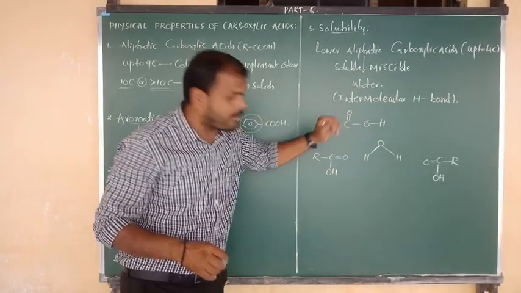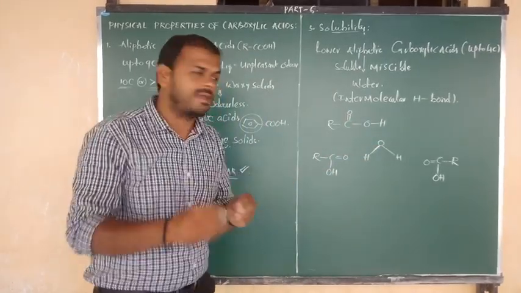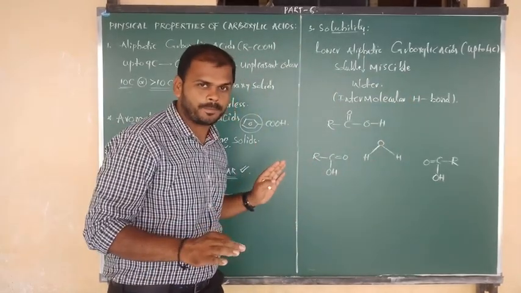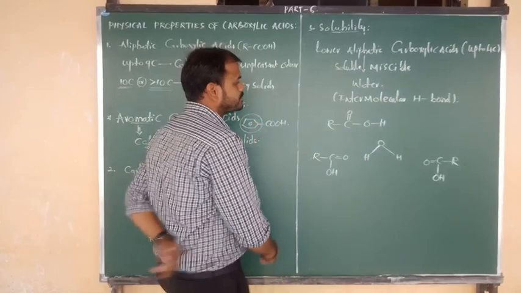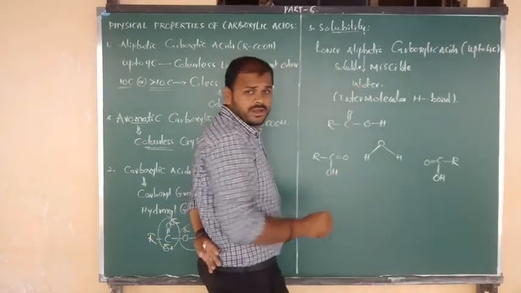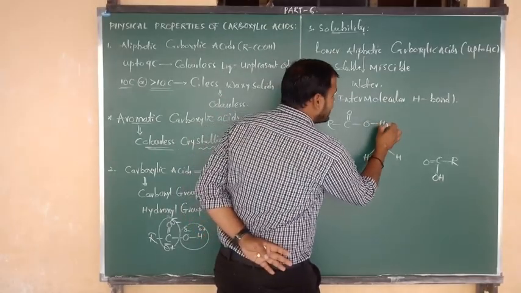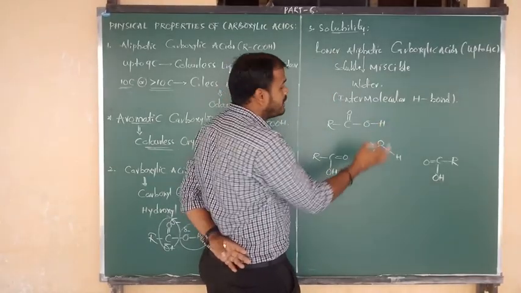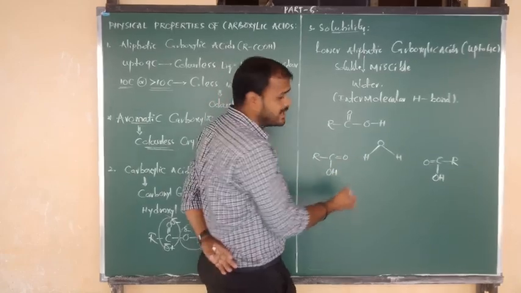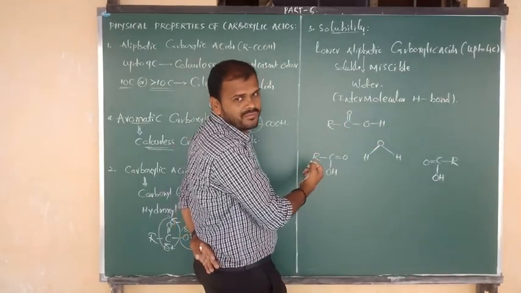So how are these carboxylic acids going to make intermolecular hydrogen bonds? That I am going to show you now. Okay, listen carefully. You know very well, here oxygen is connected to a hydrogen atom. Hydrogen contains a little bit positive nature and oxygen is more electronegative, that means it has a tendency of withdrawing electrons.